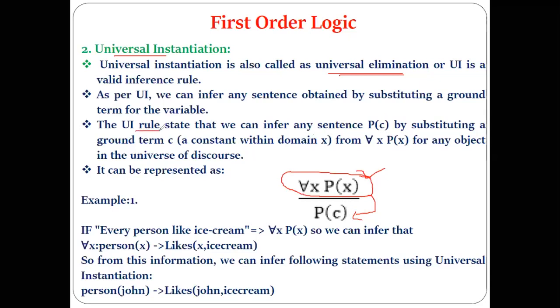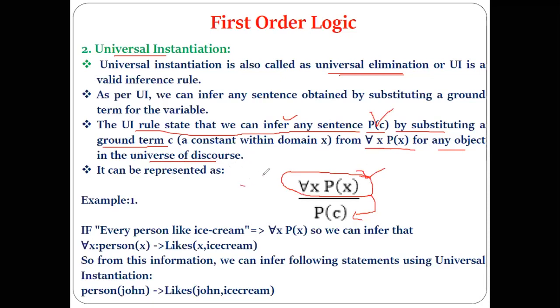Now the universal instantiation rule states that we can infer any sentence. We can infer in the sense that we can make a conclusion for any sentence P(c), by substituting a ground term c from all x P(x) for any object in the universe of discourse.